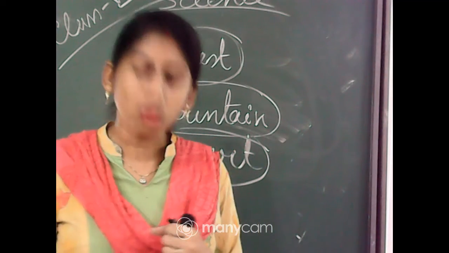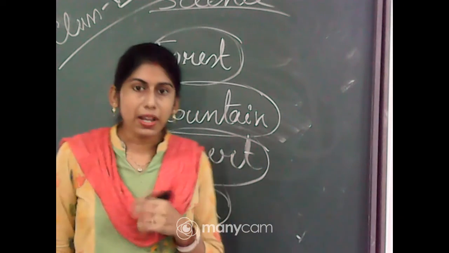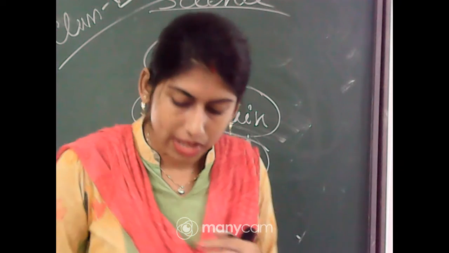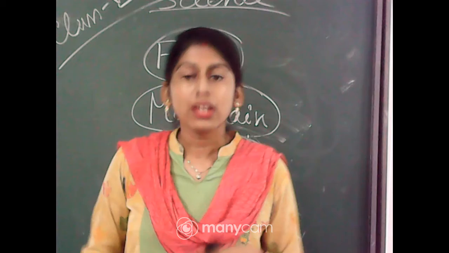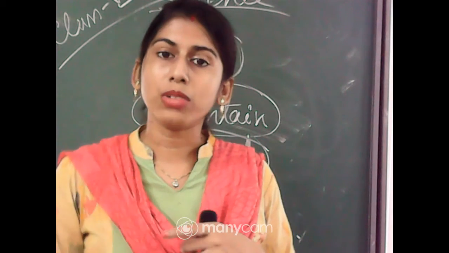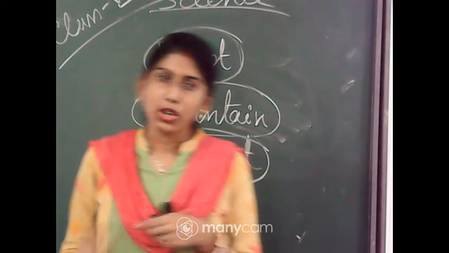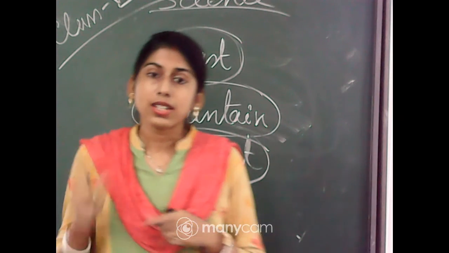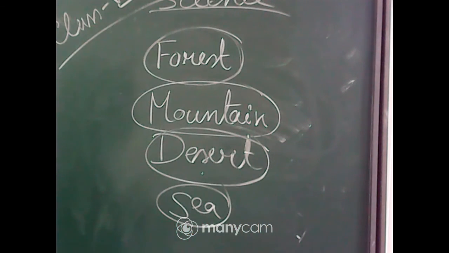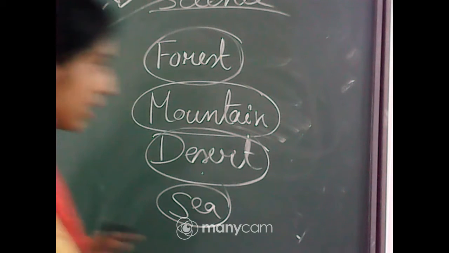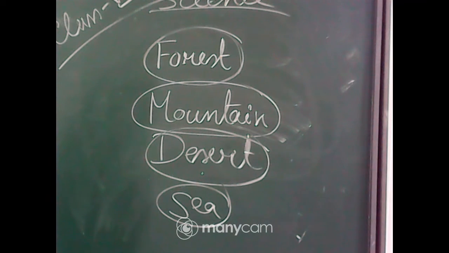Now in your book there is a table, Table 9.1, where they have asked you to fill in this part. I have explained, so you have to write it down in your copy at home. That is your homework. Just fill that table in your copy. Okay, clear everyone? That one is your homework, Table 9.1.